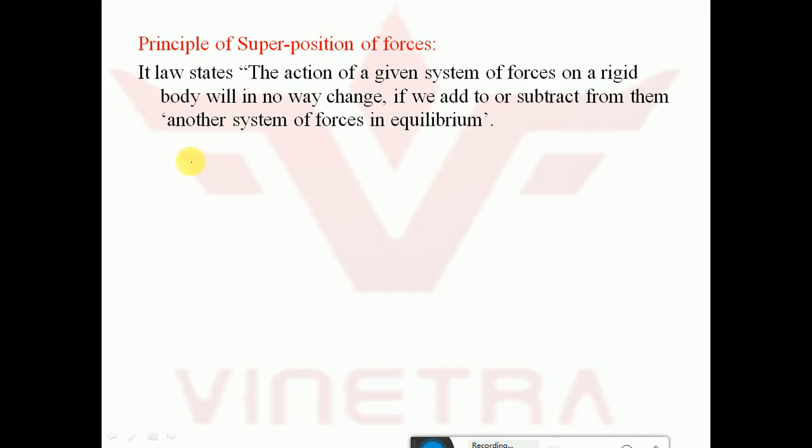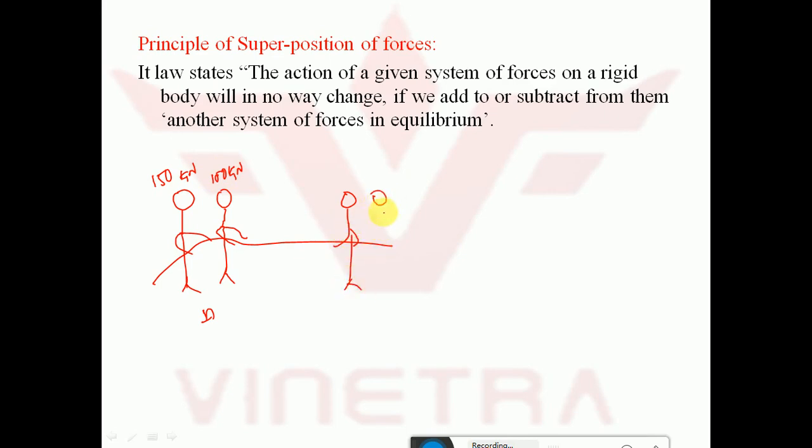Let us take a team A with two members. The force applied by this person is 150 kilonewton, and the force applied by this fellow is 100 kilonewton.